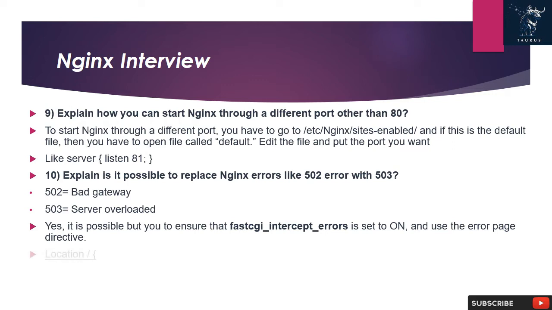10. Explain, is it possible to replace Nginx errors like 502 error with 503? 502 equals bad gateway, 503 equals server overloaded.